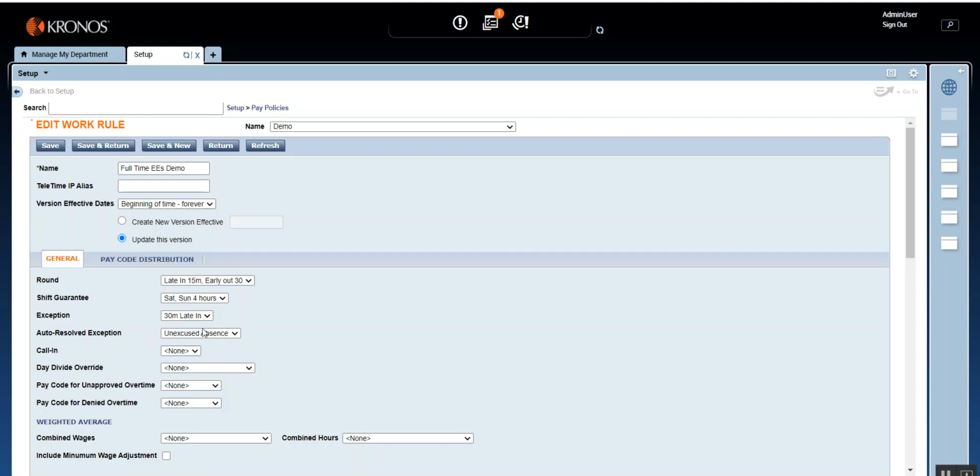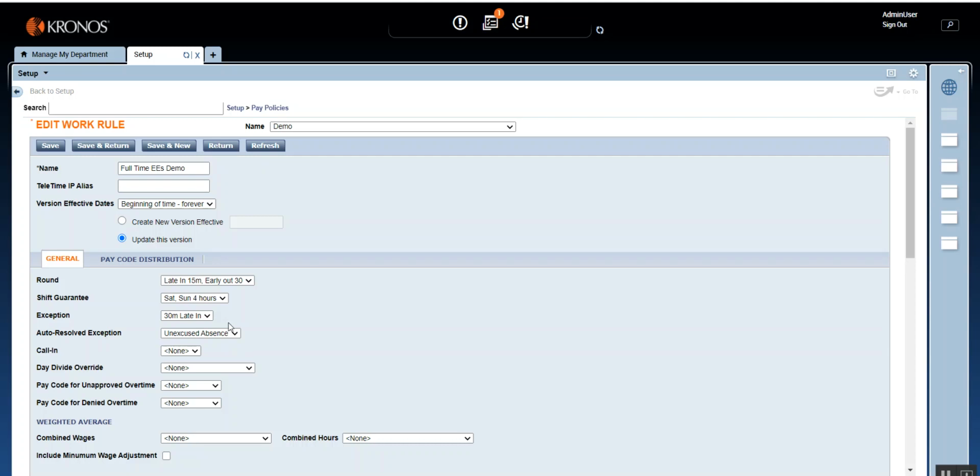So any changes that you make here, you can directly click on update this version and save, or save and return. However, once you go live and then you make some changes, let's say 3 months down the line there is a new CR, or some change request that you get, and that is when you might have to change something. So at that time, if the time card is not signed off, and if you update this version, it will have an impact as a retrospective. There will be historical changes you might also encounter.